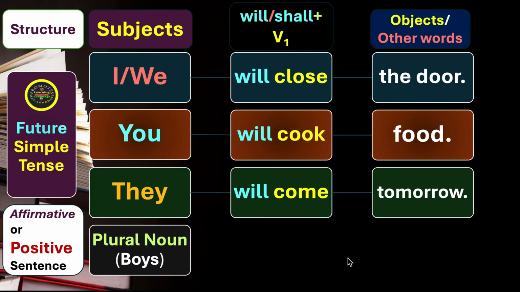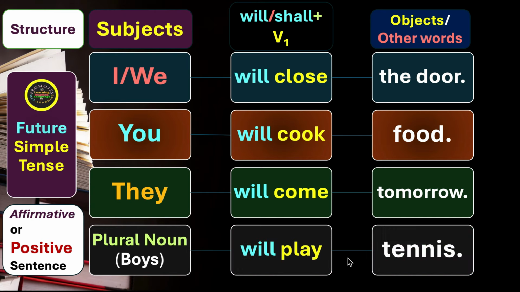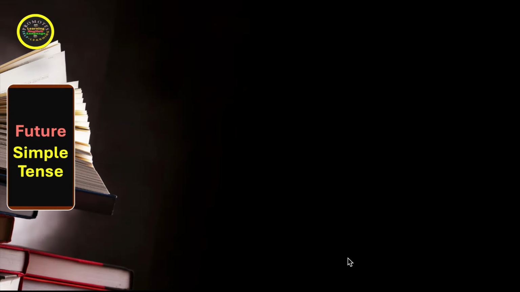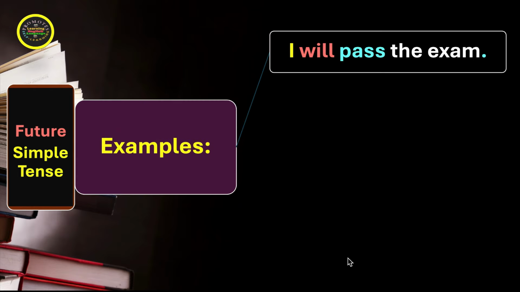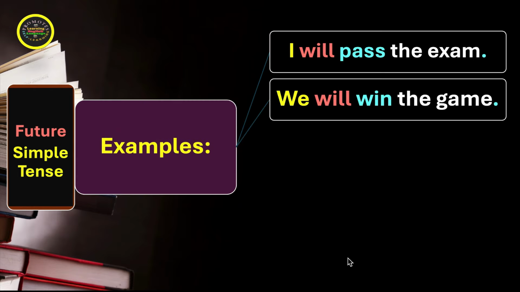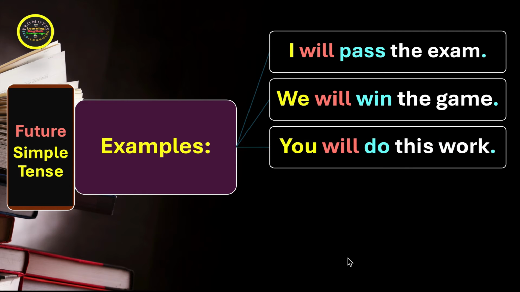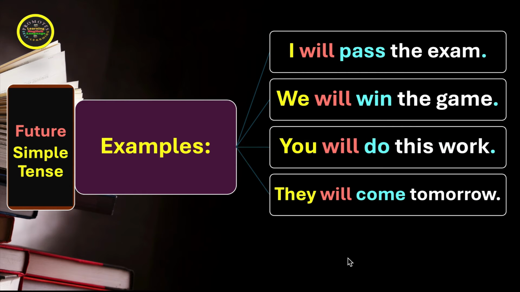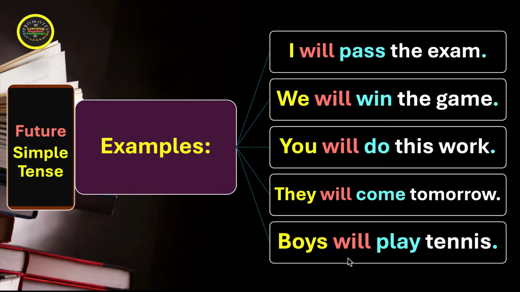Plural nouns like boys, girls, students, and so on will play tennis. Now let's see the examples of future simple tense in the affirmative form. I will pass the exam. You will win the game. You will do this work. They will come tomorrow. And boys will play tennis.